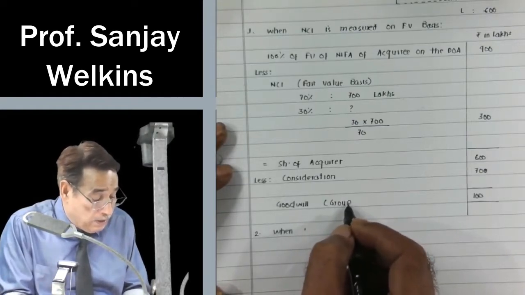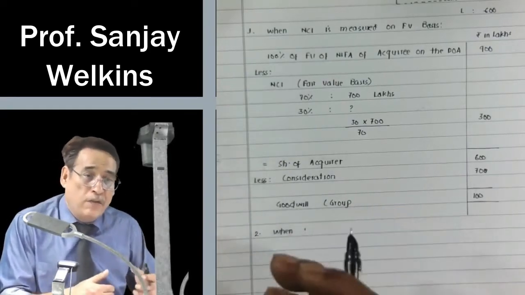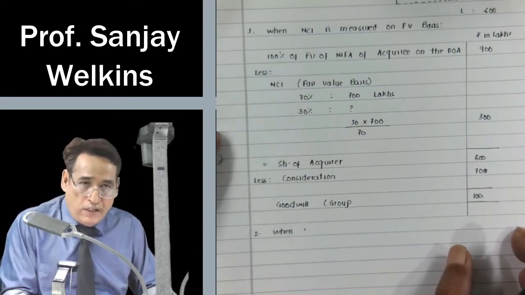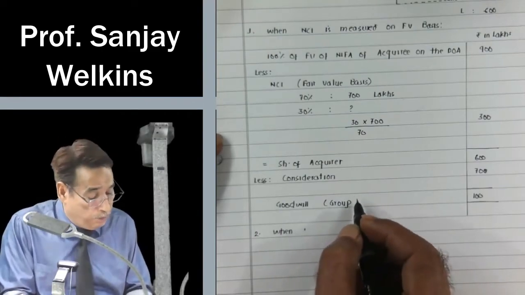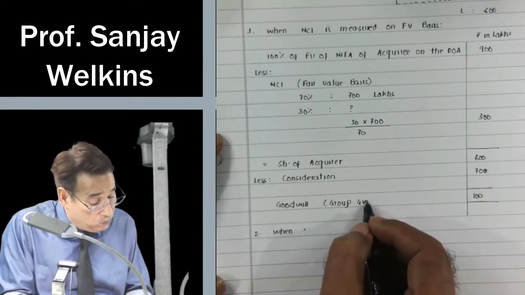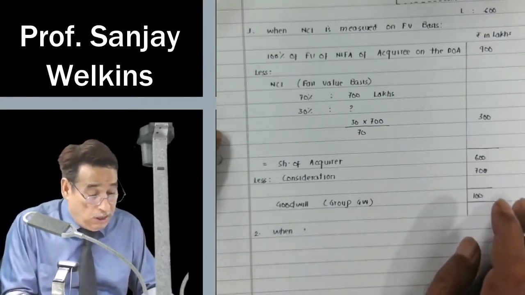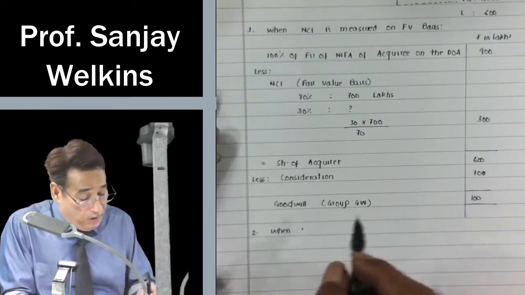Group is parent and subsidiary. Because Hansa has acquired 70% stake, Hansa is the parent entity and the acquiring entity will be its subsidiary. So parent plus subsidiary makes group. So this is group's goodwill. That means in this goodwill, some portion relates to Hansa Limited and some portion relates to acquiring.